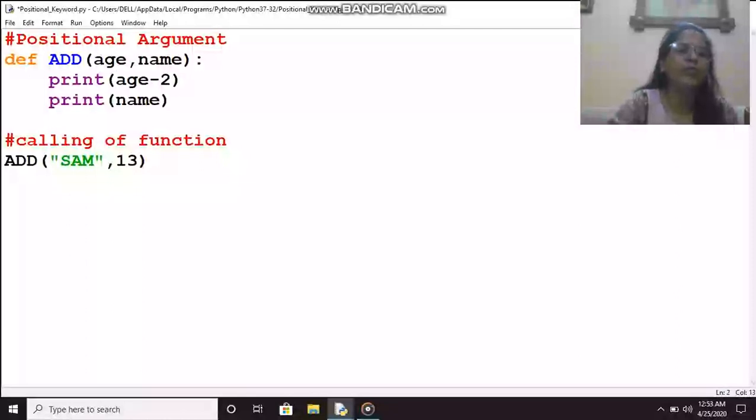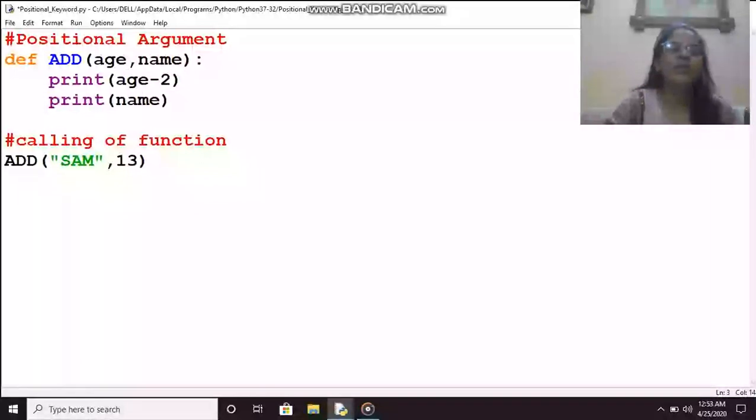There is no issue so far, but an issue will arise because I am thinking the first argument is numeric, so I am writing age minus 2. Being a programmer, I am deducting 2 years, as we normally deduct some years from the original age.